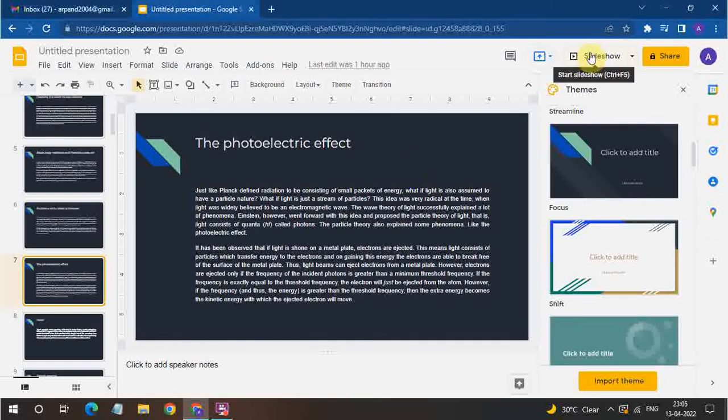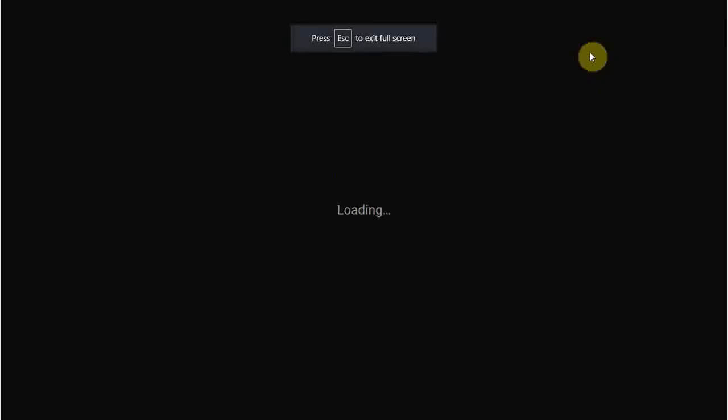But we must not forget that the wave theory explained many phenomena, like Young's double slit experiment. So it explained the wave nature of light, the interference pattern, the diffraction, and those things. So we cannot say that the wave theory of light is false, nor can we say that the particle theory is false. So today it is assumed that light has dual nature. Light has both wave nature and particle nature.